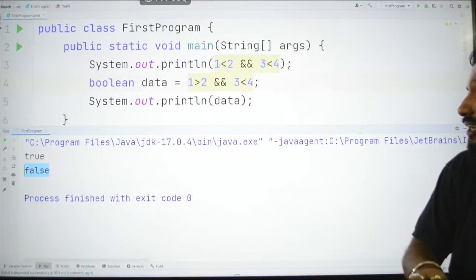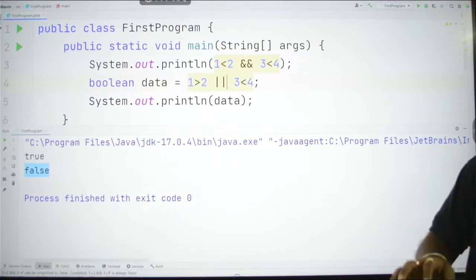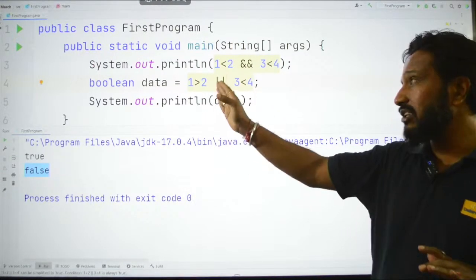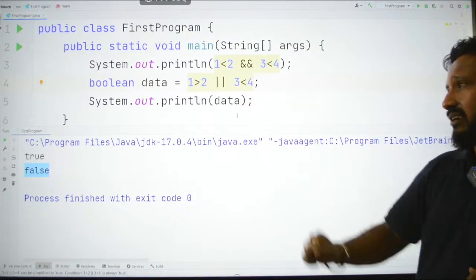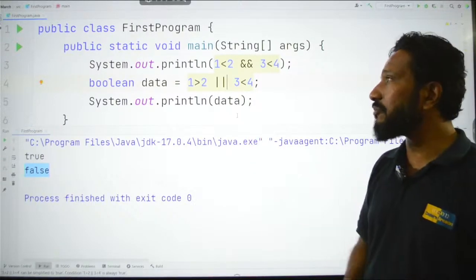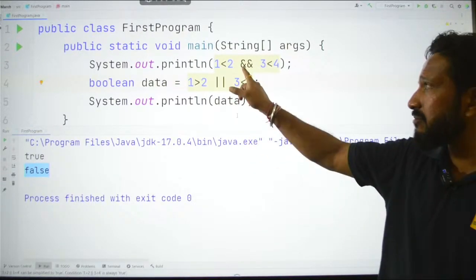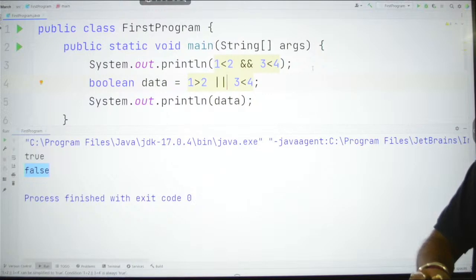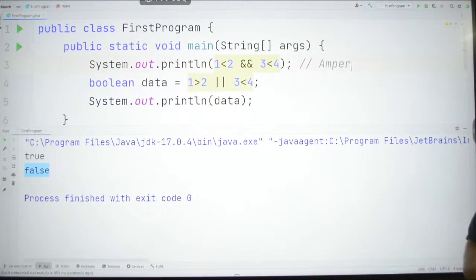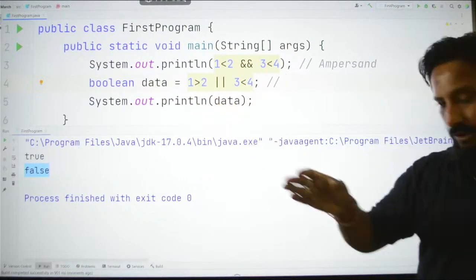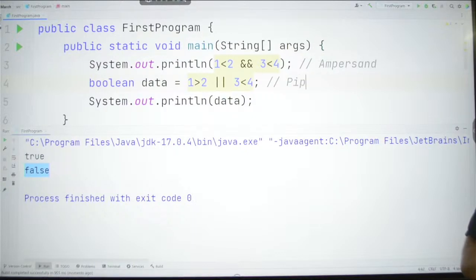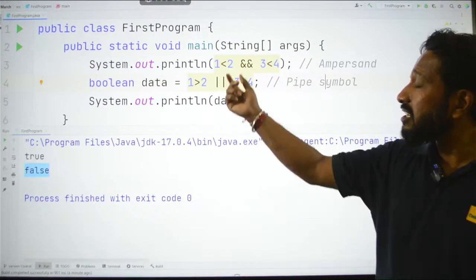Now, but if I change this operator to the pipe symbol, guys, this vertical bar is called the pipe symbol. Okay, I will give you all the names, don't worry about that. Let us go to that, then we will properly discuss about that. But for the meantime, just remember this symbol is called ampersand. You already know, I guess. So, still I am writing it, ampersand, and this vertical bar that you see, this is called the pipe symbol. Okay, fine. So, these are the two operators.